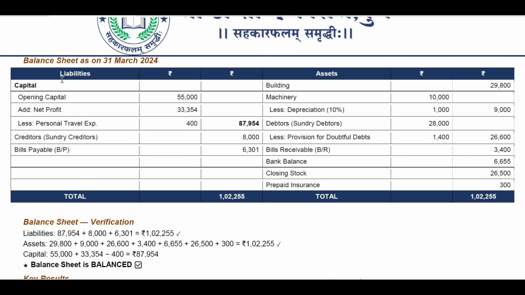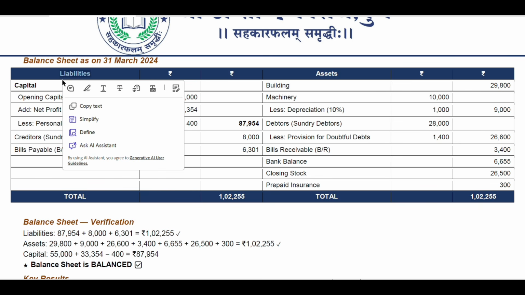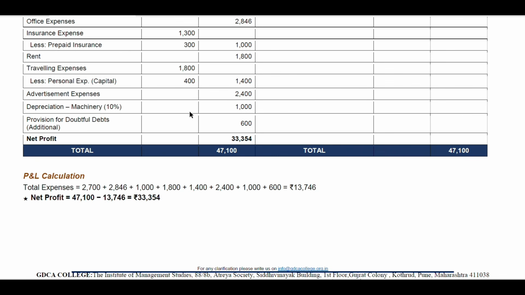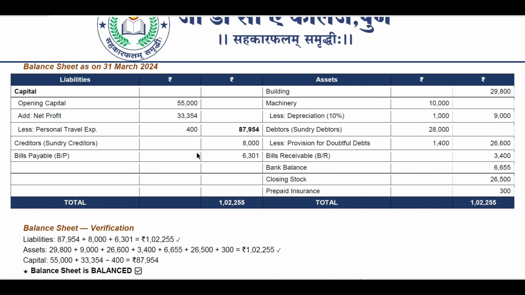And liabilities, you can say, personal expenses, or whatever you think, that comes under your liabilities, anyways, loans or something like that. So in liabilities there is the capital: opening capital is 55,000 rupees, add the net profit 33,354 rupees that we got from the profit and loss account above.